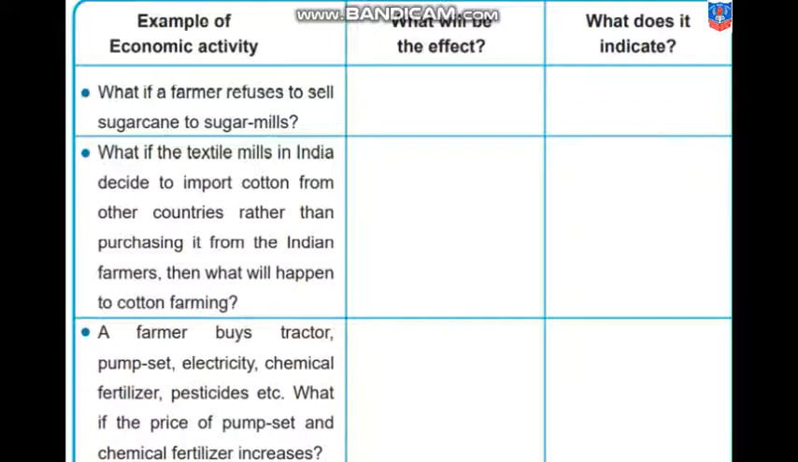What if the textile mills in India decide to import cotton from other countries rather than purchasing it from the Indian farmers? Then what will happen to cotton farming? You understand? You have to write in both these columns what will be the effect and what does that indicate. That means how is it going to affect our economy.